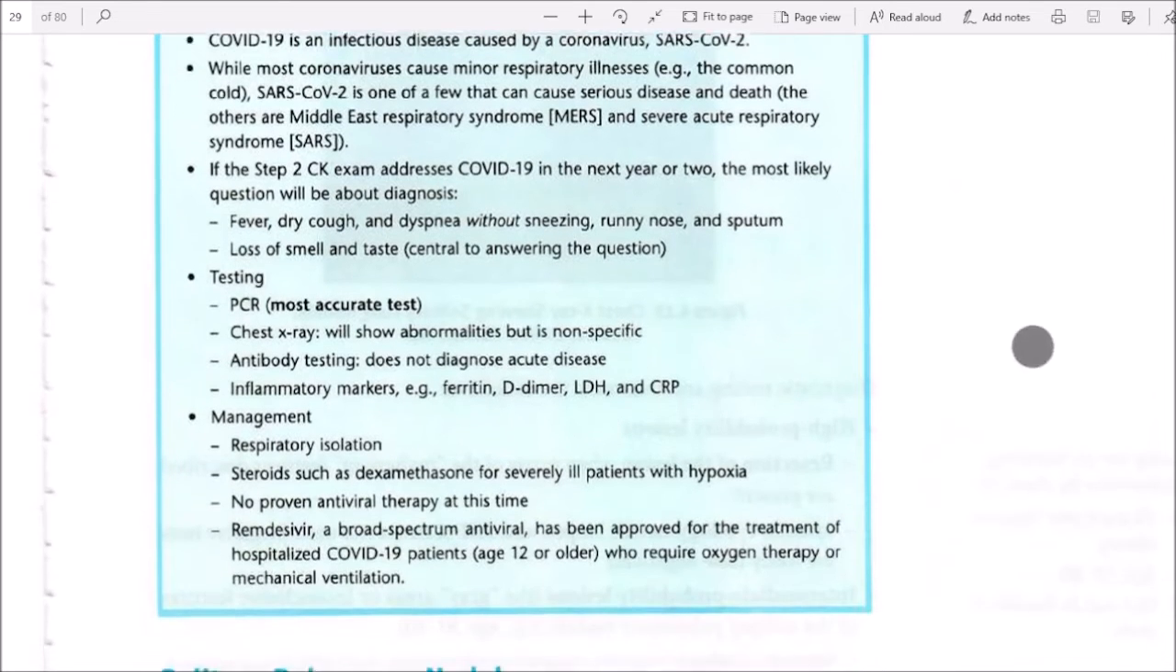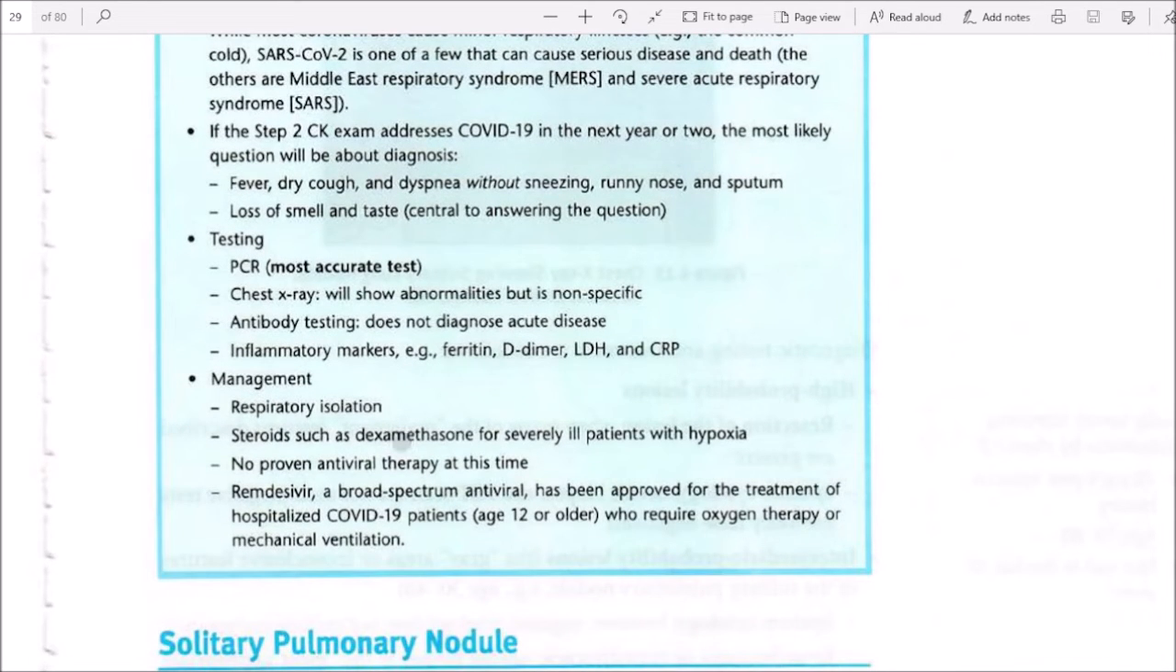Management is respiratory isolation. Steroids such as dexamethasone are used for severely ill patients. There is no proven antiviral therapy at this time. Remdesivir, a broad-spectrum antiviral, has been approved for treatment of hospitalized COVID-19 patients aged 12 or older who require oxygen therapy or mechanical ventilation.